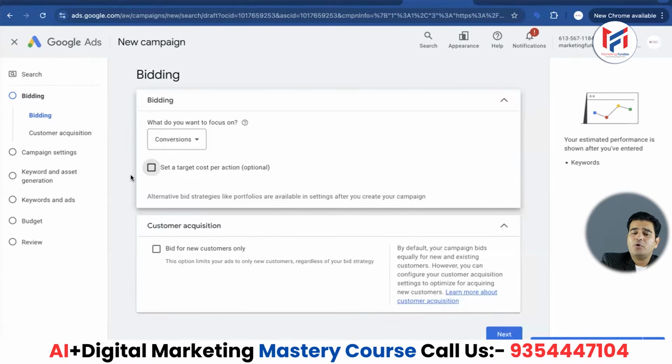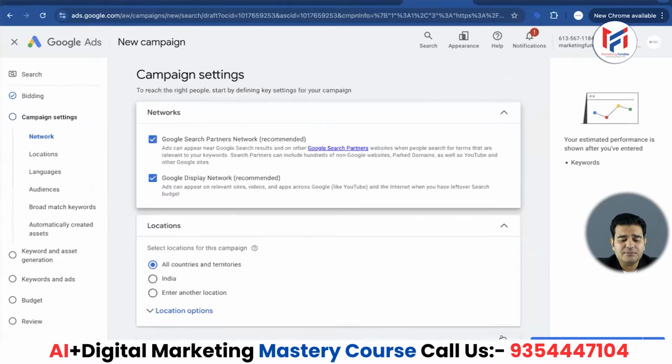First of all, I think the most important thing is that you first follow all of the protocols properly. Then understand all the features, and only after that should you create a perfect campaign. The best campaign means that it should have the best efforts. There's always scope for improvement. Finish this step. Here you don't need to choose customer acquisition or bid for new customers only. You should just go ahead and proceed to the next step.